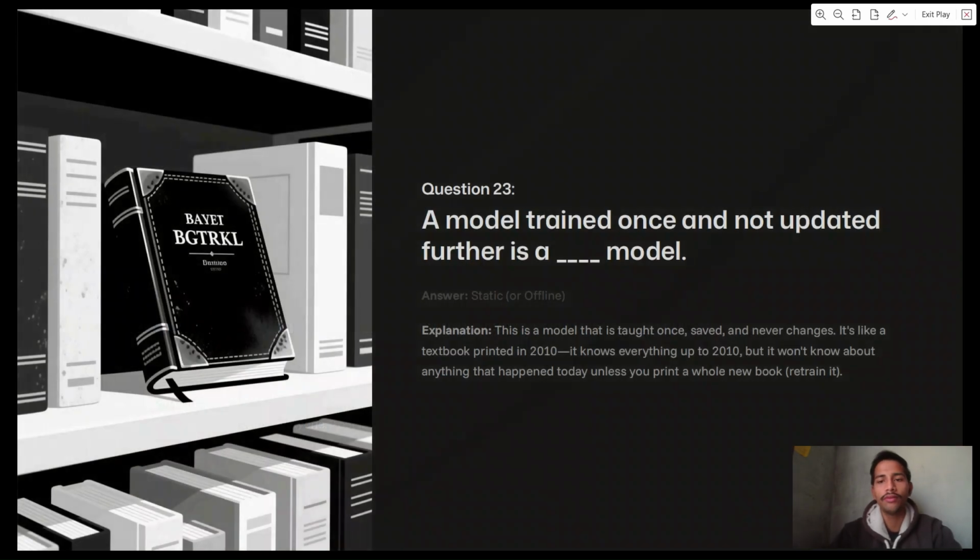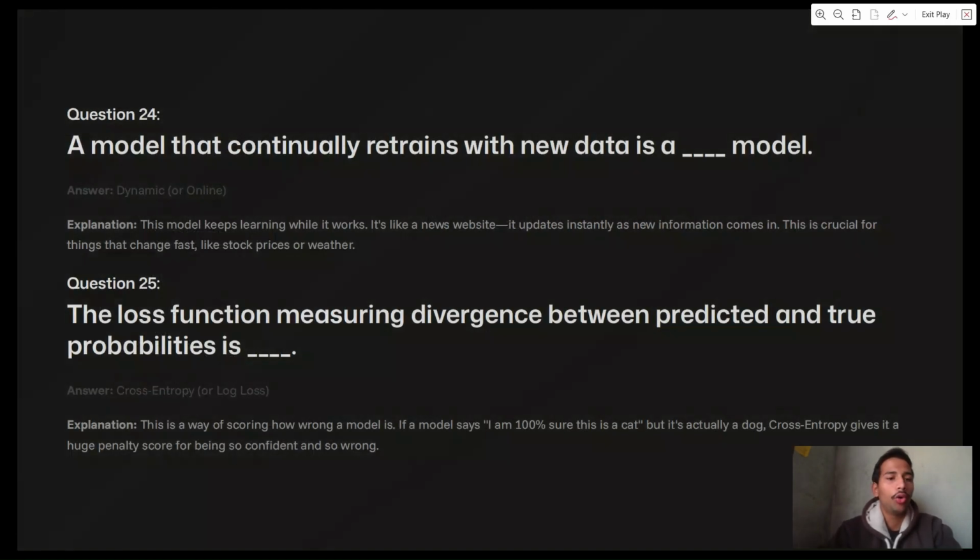A model trained once and not updated further is a static model or offline model. Explanation: this is a model that is taught once, saved, and never changes. It's like a textbook printed in 2010. It knows everything up to 2010, but it won't know about anything that happened today unless you print a whole new book. Next question: a model that continually retrains with new data is a dynamic or online model.